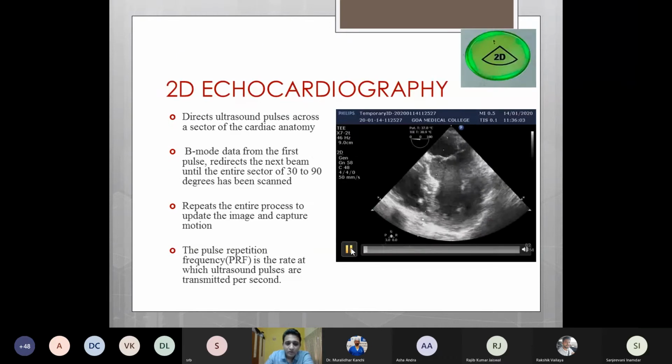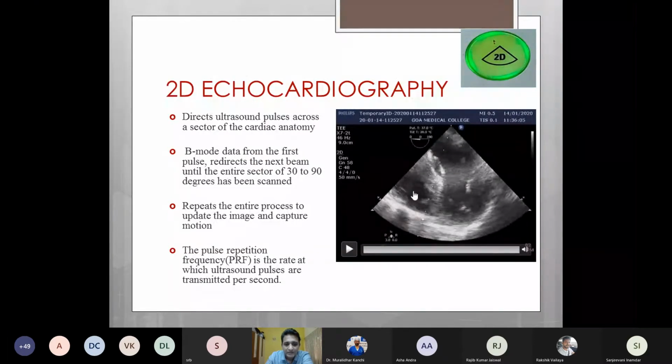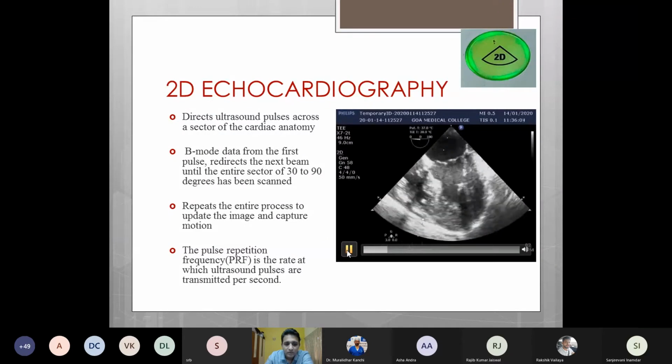2D echocardiography is the most commonly used mode. In this mode, we direct ultrasound pulses across a sector of cardiac anatomy. So the B mode data is got from the first pulse, then the next pulse is directed to the side of it until an entire sector of around 30 to 90 degrees has been scanned. Then the entire process is repeated to update the image and capture motion. The pulse repetition frequency is the rate at which these ultrasound pulses are transmitted per second.